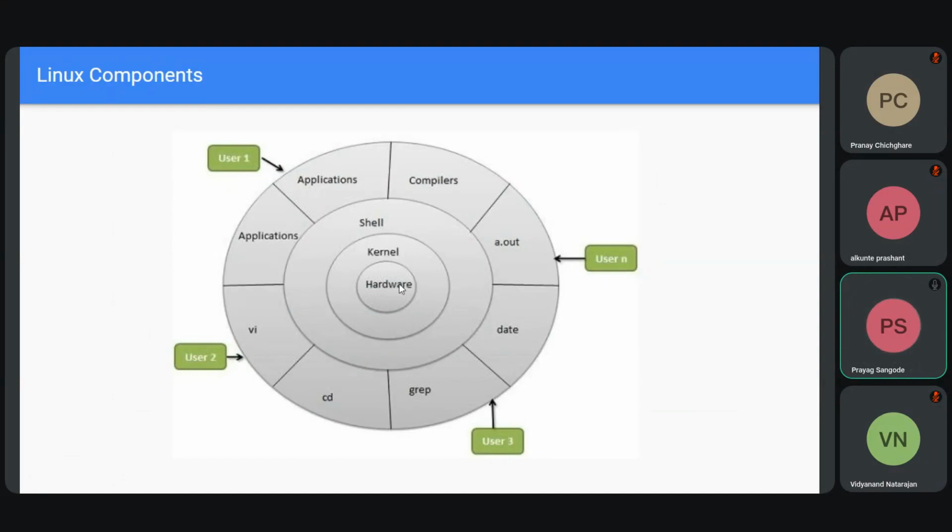The kernel understands the zeros and ones of hardware; hardware understands only binary. And via the shell, in English language, we interact with the kernel, and the kernel interacts with the hardware. Along with the shell, we also have applications and utilities, like an editor, cd command, grep. We write these on the shell, and via the shell we interact with the kernel, and via the kernel we interact with the hardware of any laptop, CPU, or server.